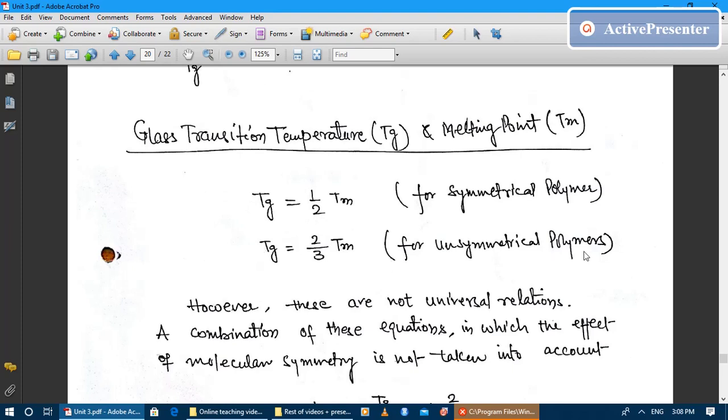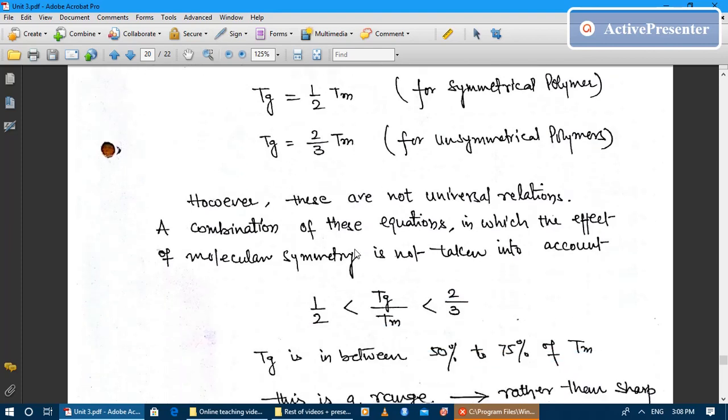And for unsymmetrical polymers, Tg is said to be two-thirds of Tm. However, these are not universal relationships. A combination of these equations is one in which the effect of molecular symmetry is not taken into account.